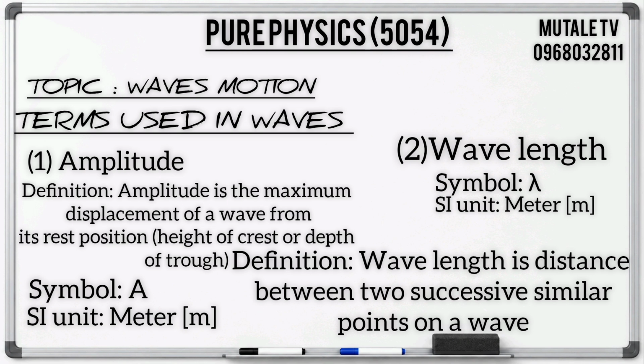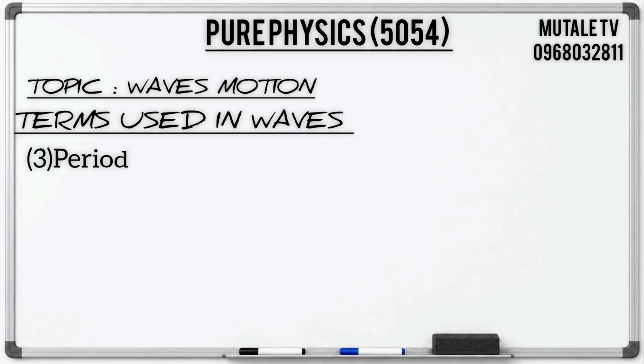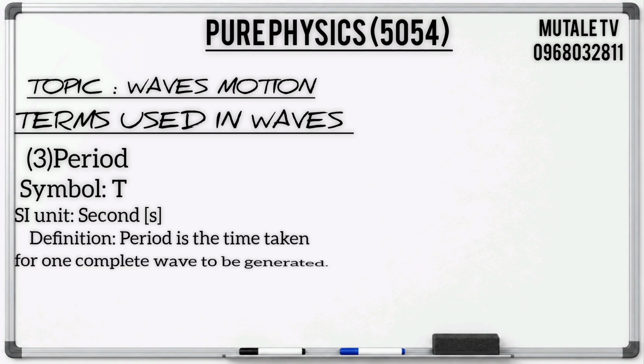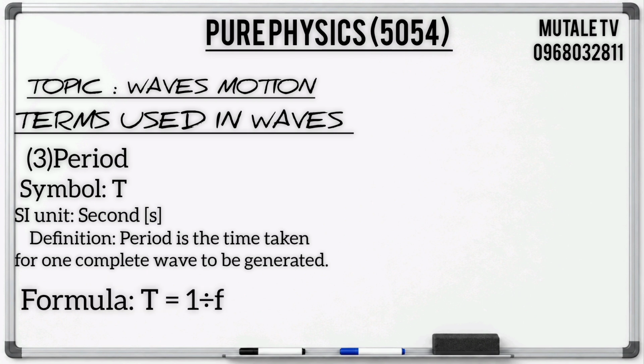Then the other term we can look at is the period. The period is represented by the symbol capital T, and its SI unit is seconds. By definition, period is simply the time taken for one complete wave to be generated. The formula for finding period is T equals 1 divided by f, where f is frequency, which is our next term.